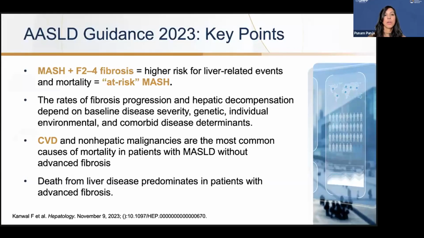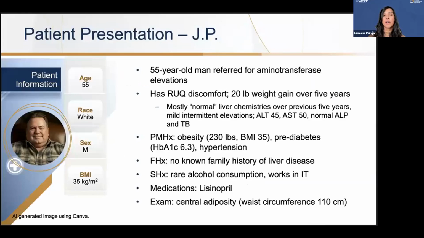So we'll talk about Mr. JP, who's a 55-year-old white male with a BMI of 35 that was referred to you because he had abnormal liver enzymes. He states he's gained about 20 pounds over the past 5 years. He has vague right upper quadrant discomfort.